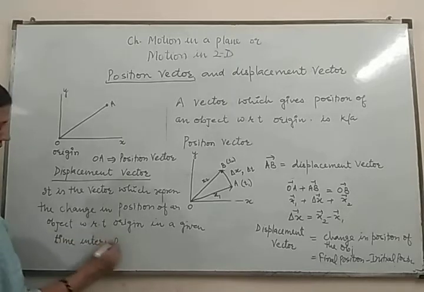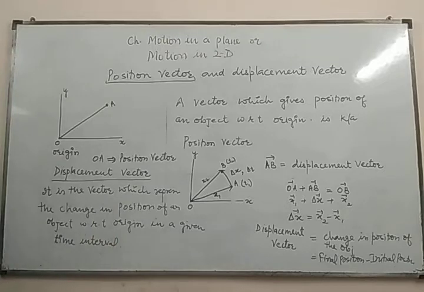Got it? The displacement and position vector. So note it down.